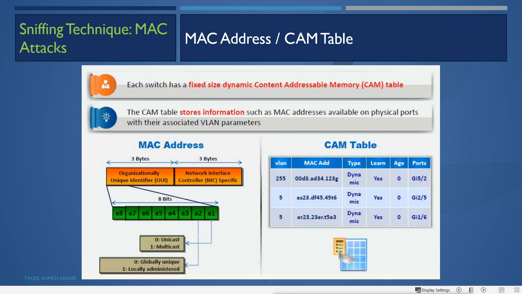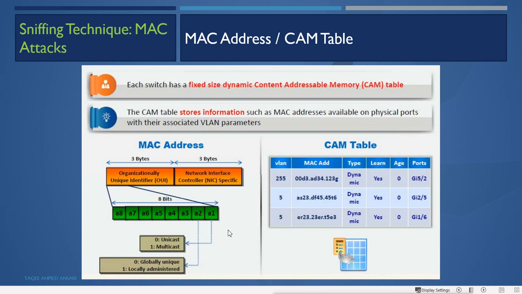So when a machine tries to send data to any other machine, the data will go to the switch, and the switch opens the data. It sees the source and destination MAC addresses. First it checks for errors, then it checks the source and destination MAC address. Then it checks the source MAC address and adds that MAC address into the CAM table for that port, recording that this MAC address belongs to this port.